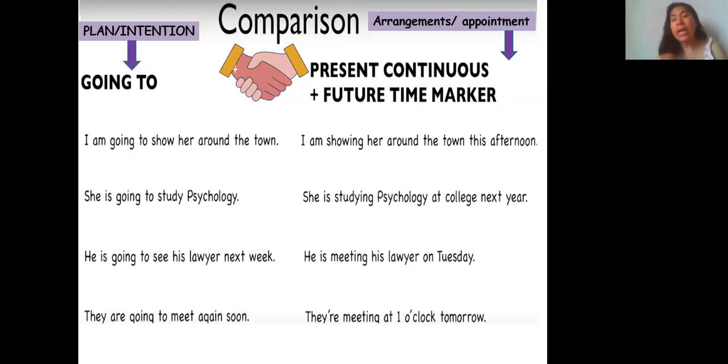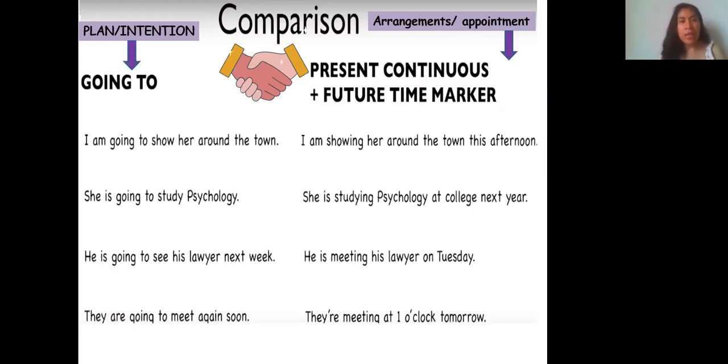I call her and we make an appointment. Second, the intention: she's going to study psychology. What is the arrangement? She has paid the matriculation with the school. So she's studying psychology at college next year.